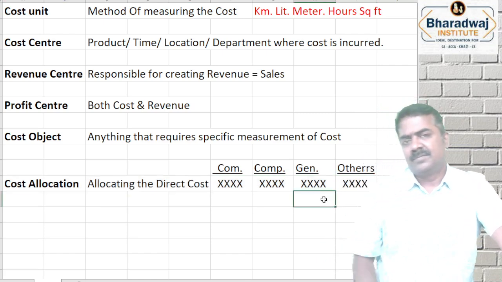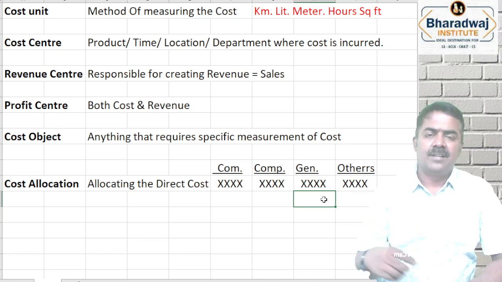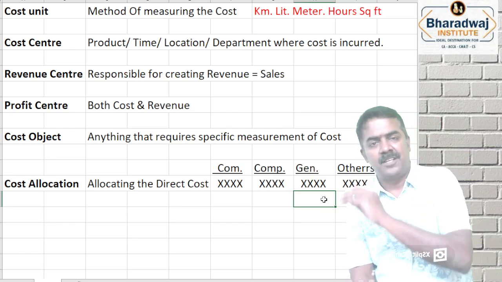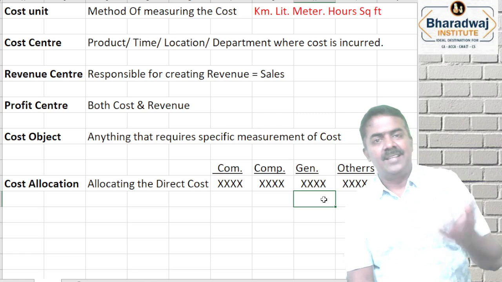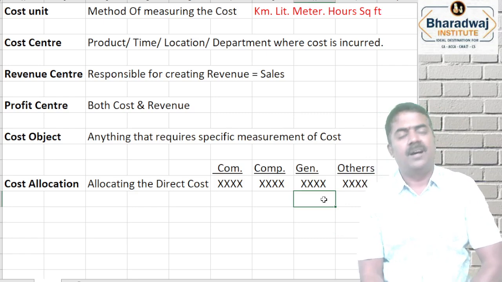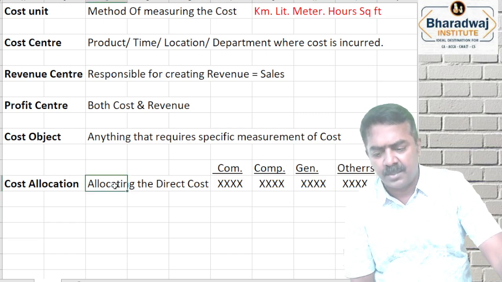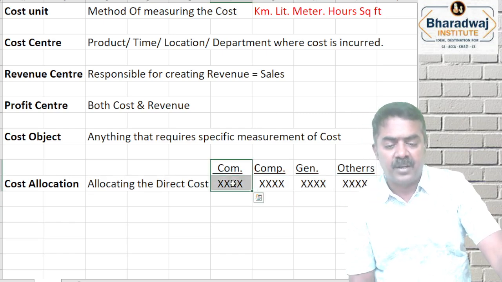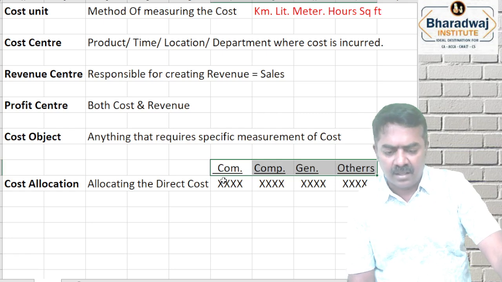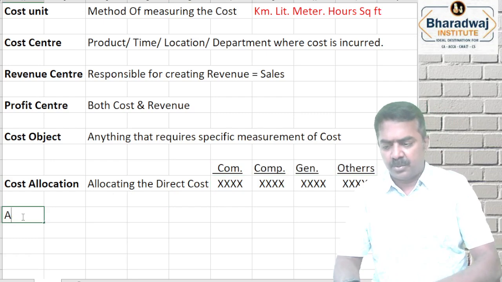Allocation. For example, we run courses CA, CMA, CS. What do you mean by direct cost? Material that is printed and given, you charge directly to the respective course. Faculty salary, allocate. Allocate means the cost is spent for each course separately. Clear? So allocation means all direct cost, traceable cost. Traceable means identifiable directly. For departments A, B, C, D, the cost is spent directly and you allocate. That is called which one? Cost allocation.